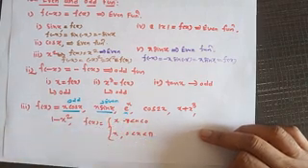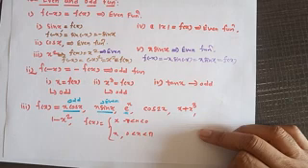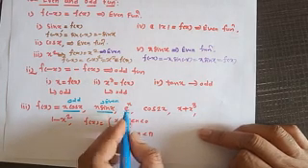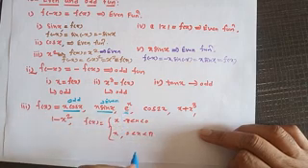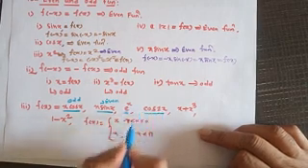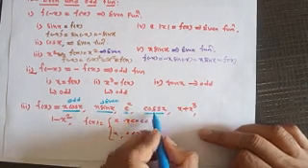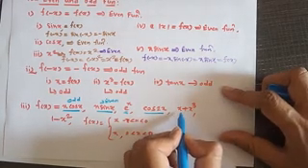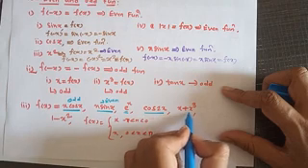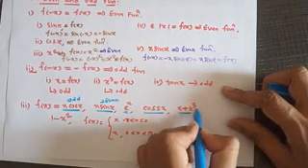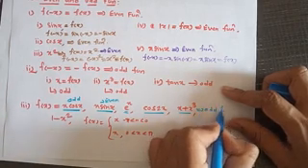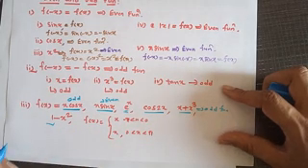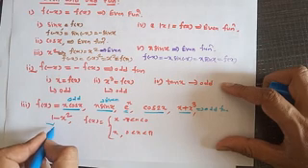E to the power x, if I replace x by minus x, is neither even nor odd. Similarly, cos 2x is an even function. Also, the addition of two odd functions is an odd function. 1 minus x square is not odd, it is an even function.